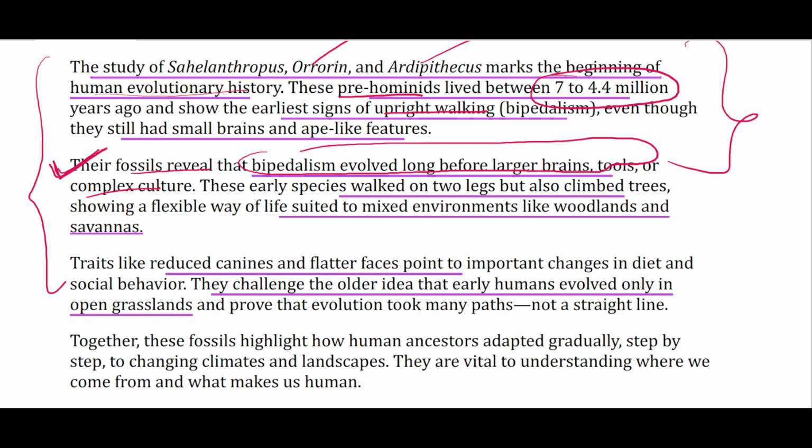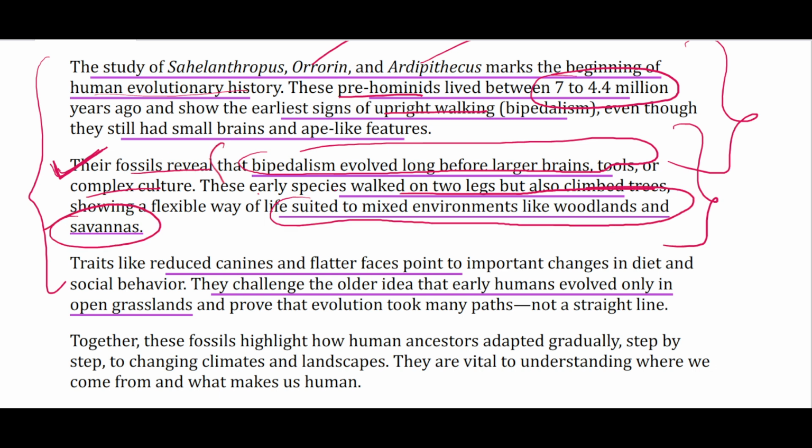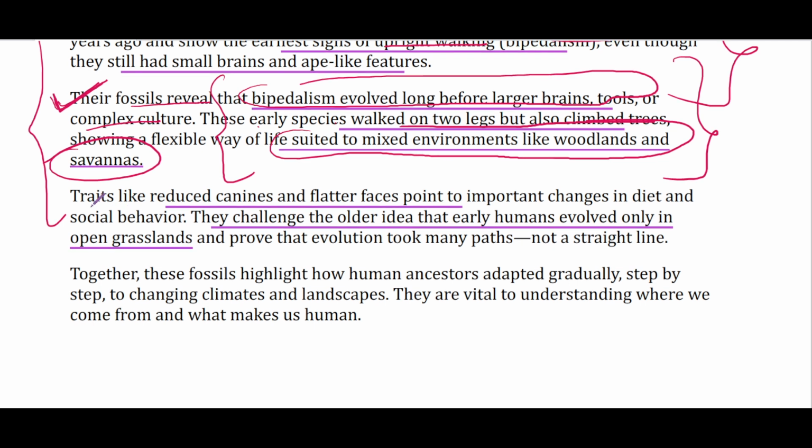So it is evolutionary important for students of anthropology that these pre-hominid species walked on two legs but also climbed trees, and that suggests because of adaptive pressures our ancestors suited themselves to mixed environment like woodland and savanna by shifting to a transitional lifestyle. Ape-like traits like reduced canine and flatter faces point to important changes in diet and social behavior.